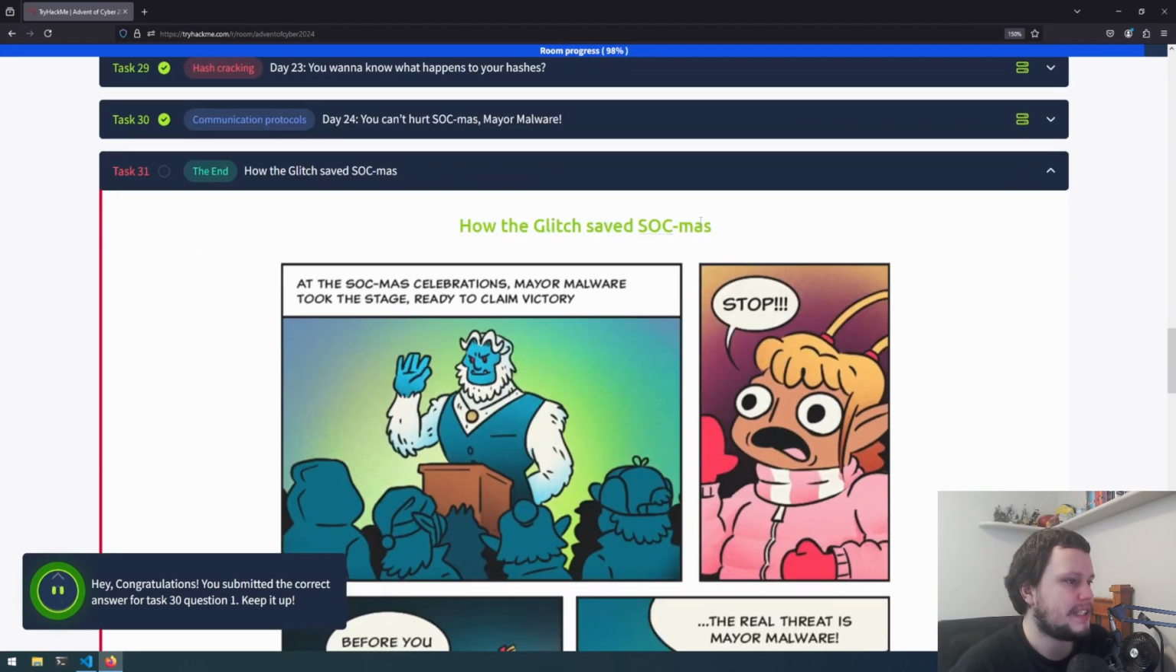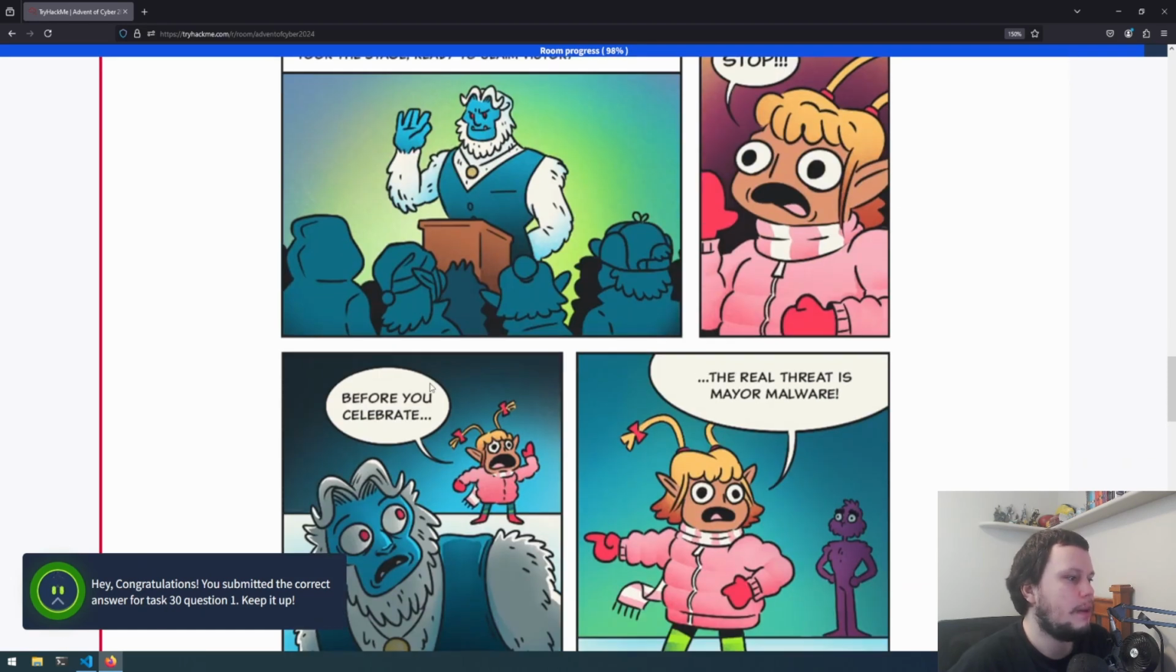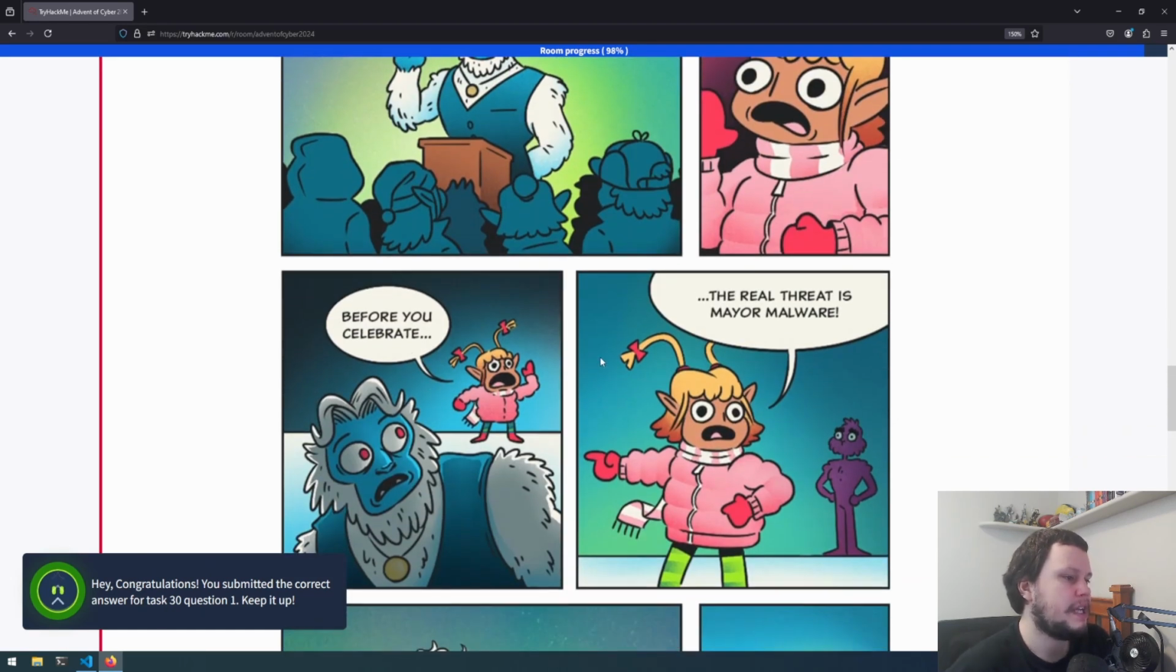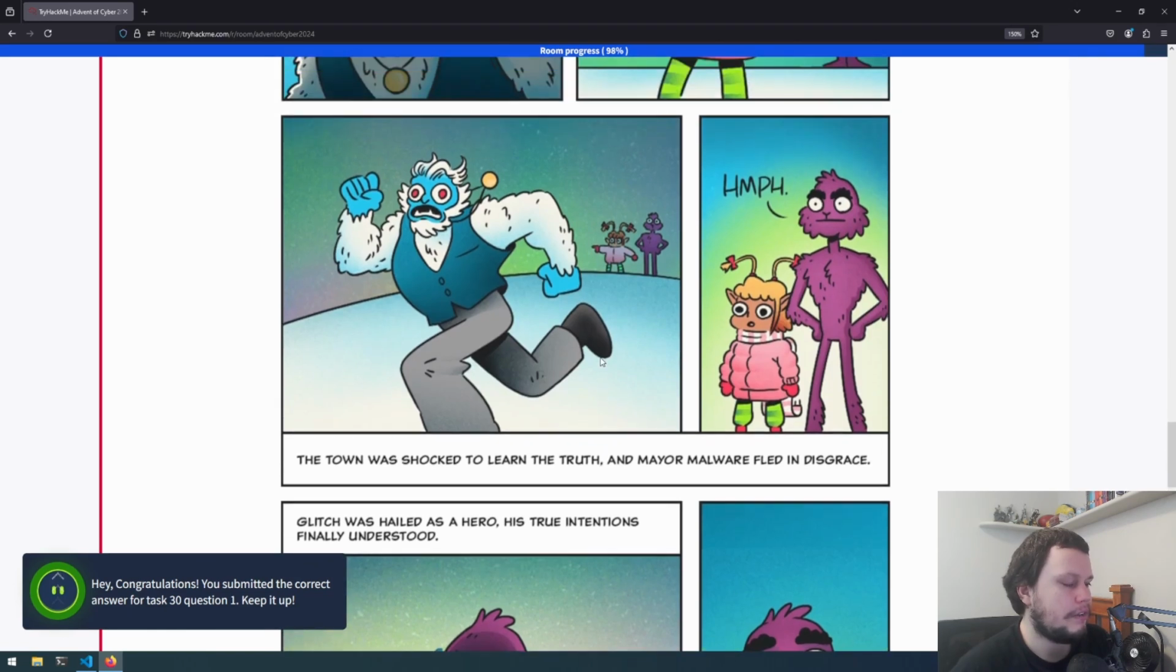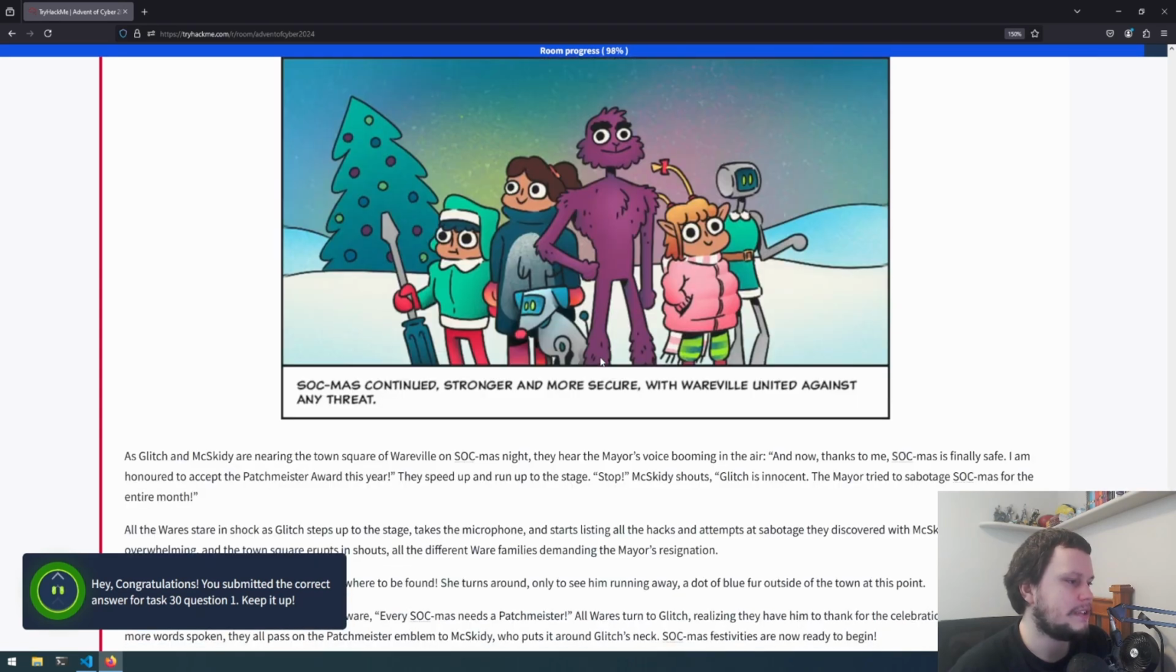So, how the Glitch saved SOCMAS. At the SOCMAS celebrations, Mayor Malware took the stage ready to claim victory. Stop! Before you celebrate, the real threat is Mayor Malware. The town was shocked to learn the truth, and Mayor Malware fled in disgrace. Glitch was hailed a hero, his true intentions finally understood. SOCMAS continued stronger and more secure, with Wareville united against any threat.